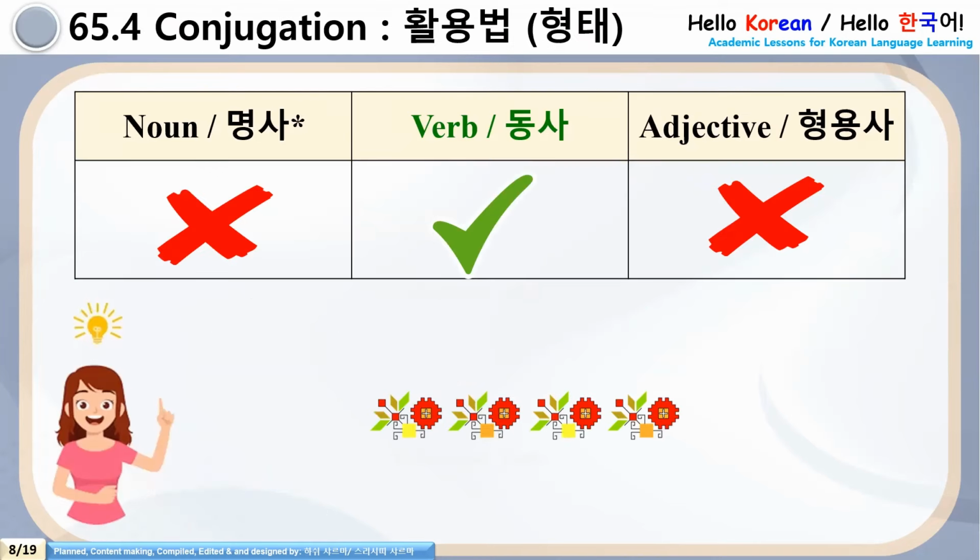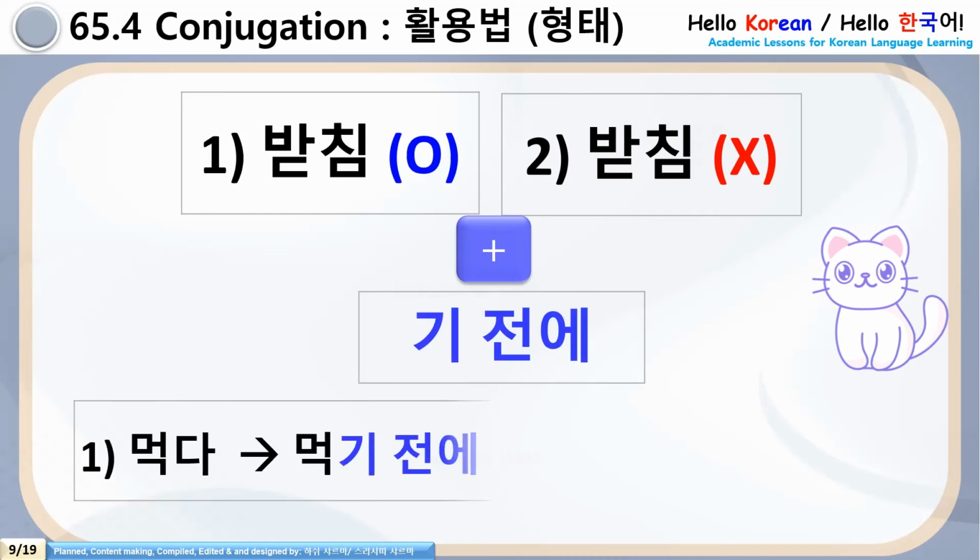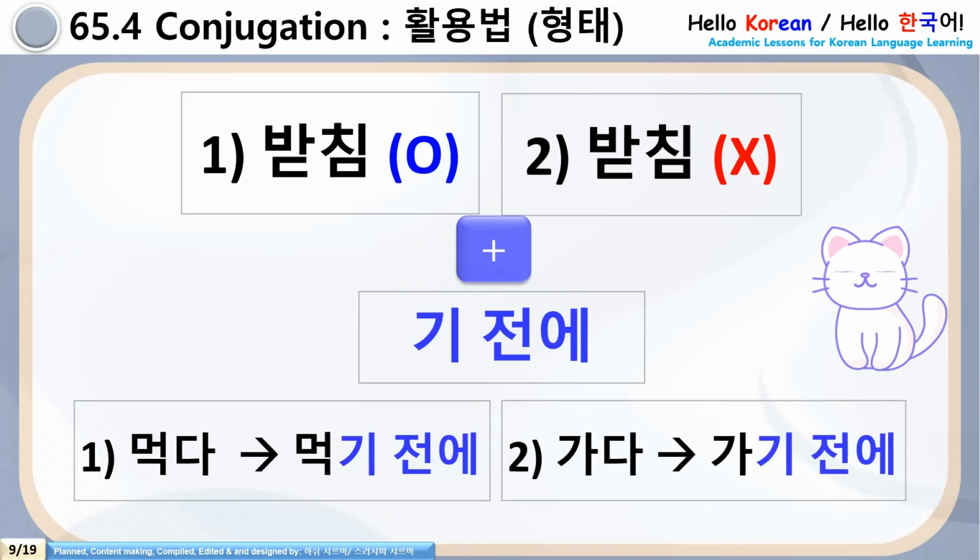Now it's time to understand the conjugation rules. It can be added only with action verbs. And the rule is there is batchim, no batchim, any batchim. Very simple. Just remove 다 from the root form and add 기 전에. Number 1, 먹다 will be 먹기 전에. Number 2, 하다 will be 하기 전에. There is no irregular conjugation with this grammar.